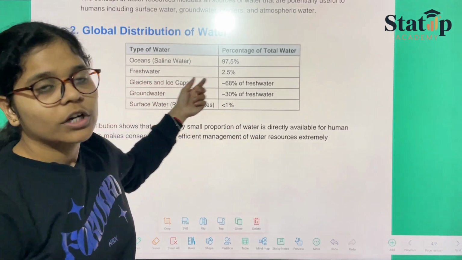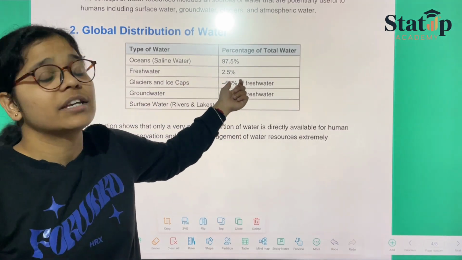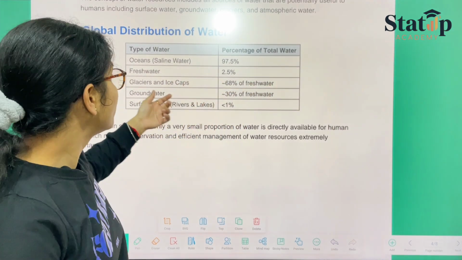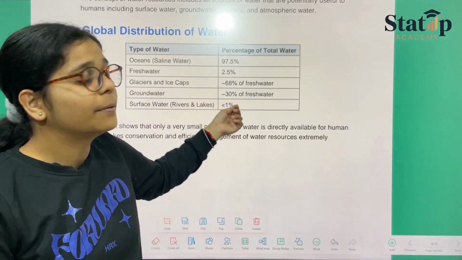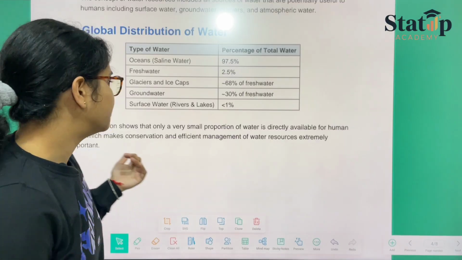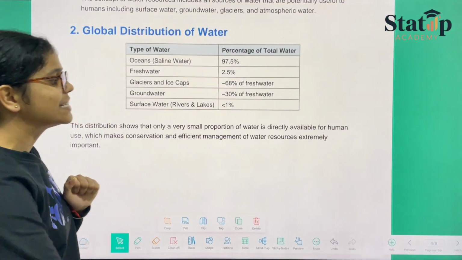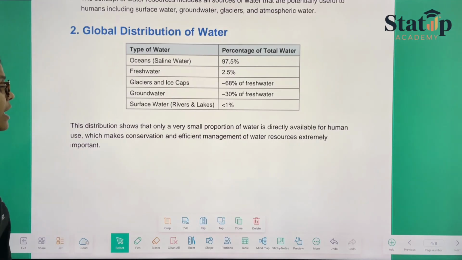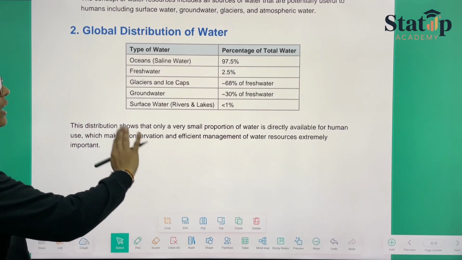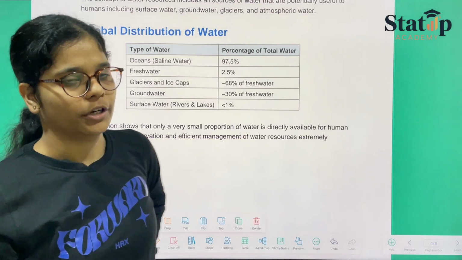Then we have the fresh water, only 2.7%, and glaciers and ice caps have 68% of fresh water. And we have groundwater, like 30% of fresh water is there, and surface water is even less than 1%. The distribution shows that only a small portion of water is directly available for human use, which makes conservation and efficient management of water resources extremely important.